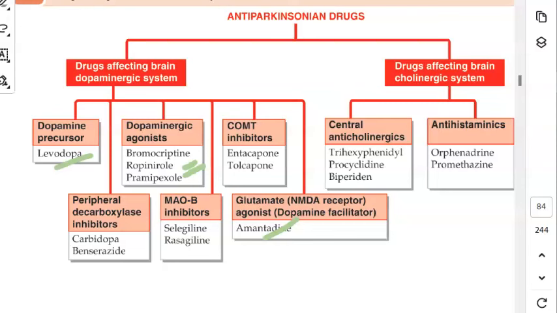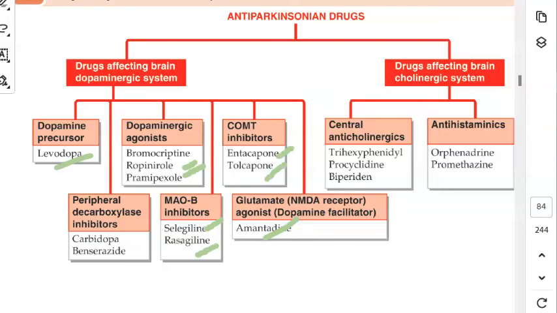The drugs called MAO-B inhibitors, that is rasagiline and selegiline. Okay, rasagiline, selegiline. These are selective monoamine oxidase inhibitors, monoamine oxidase B inhibitors. Then after that, we will come to the COMT inhibitors, that is entacapone and tolcapone.